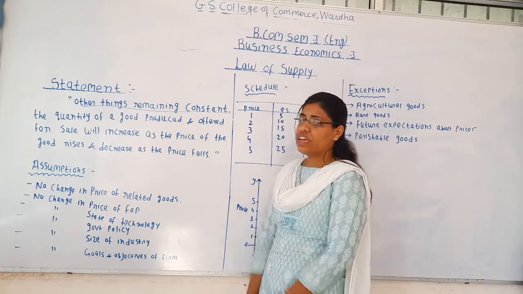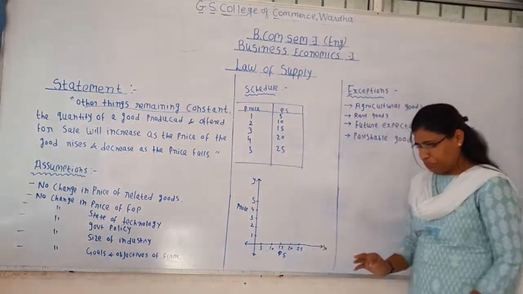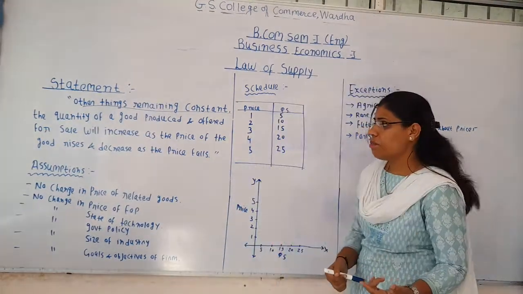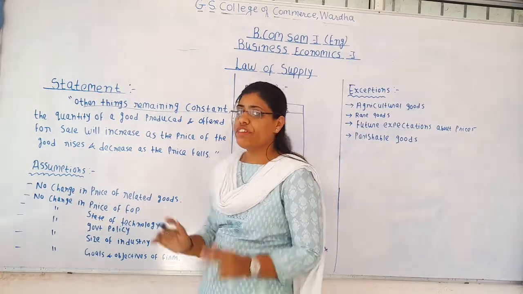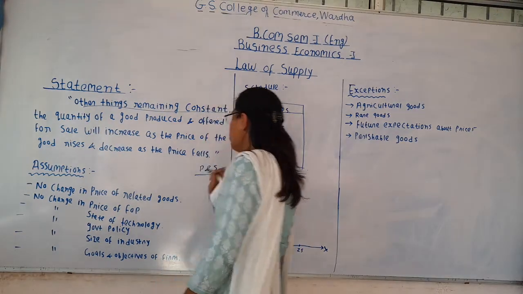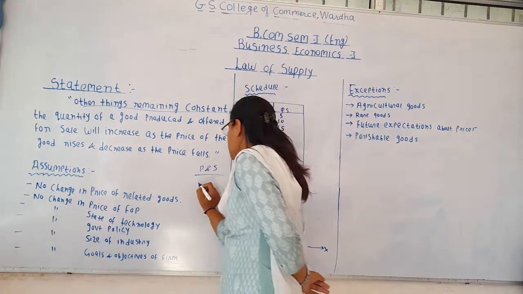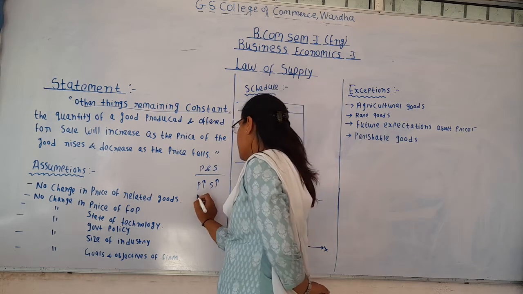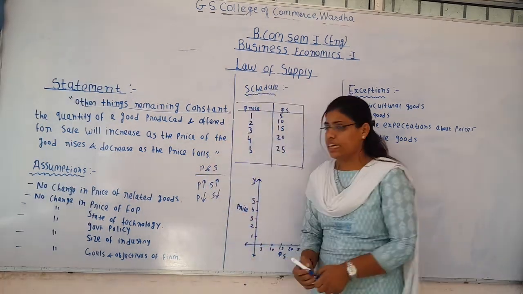In the statement we can see that other things remaining constant means ceteris paribus, that is, all other factors which influence supply remain constant, and the relationship is established between two variables, price and supply. And what kind of relationship is it? It is a direct relationship. When the price increases, supply also increases, and when the price declines, supply also declines. So this was the statement.